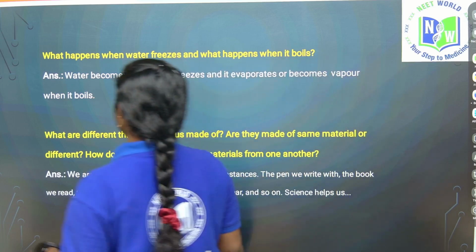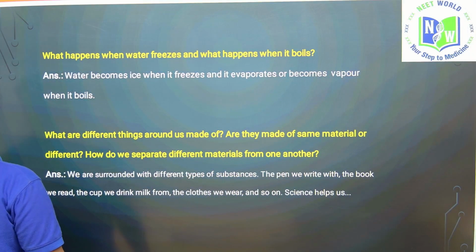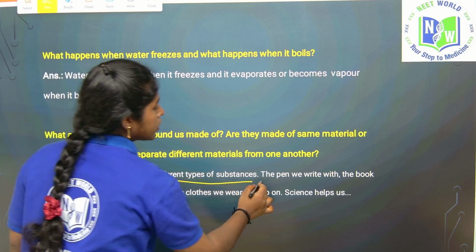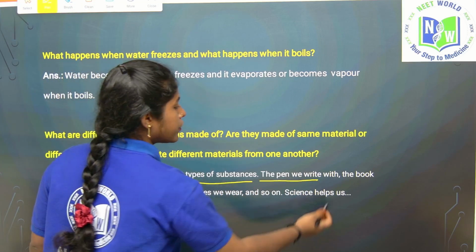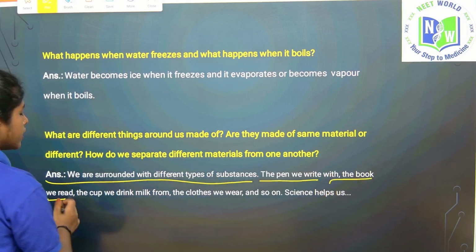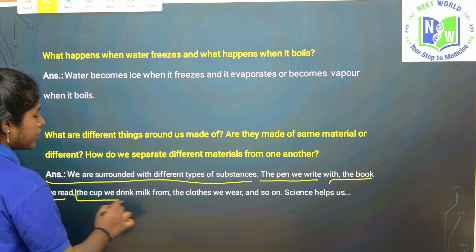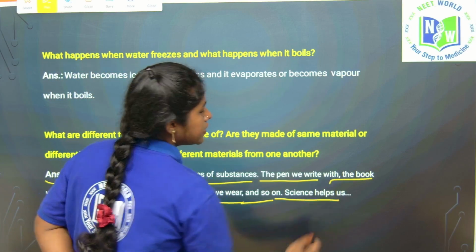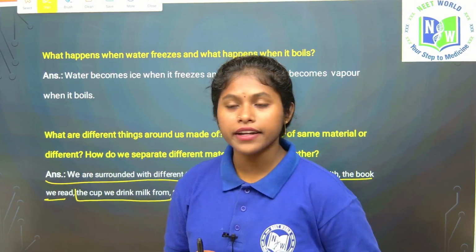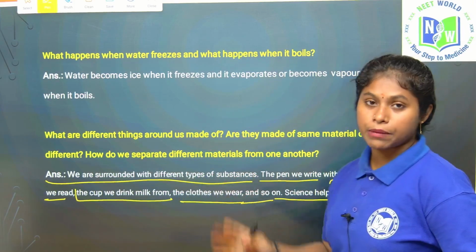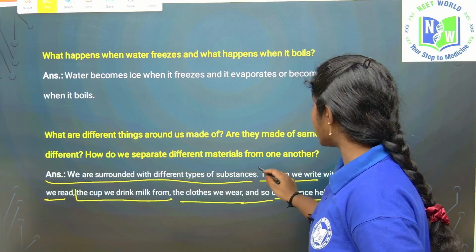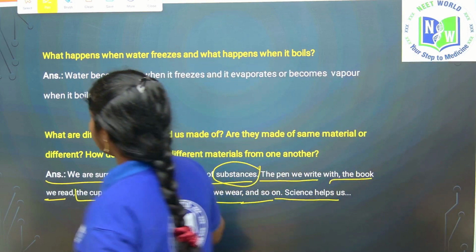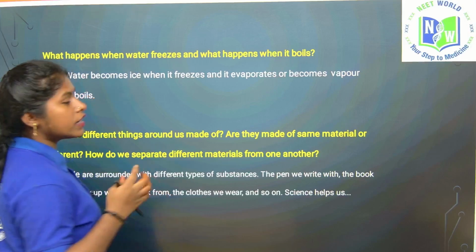See, we are surrounded with different kinds of materials, different types of substances. The pen we write with is different, the book we read is a different material, the cup we drink milk from, the clothes we wear, and so on. This is how science helps us. Got it? This is how different things are made up of different kinds of substances. So this is about the questions of the first chapter, The Wonderful World of Science.